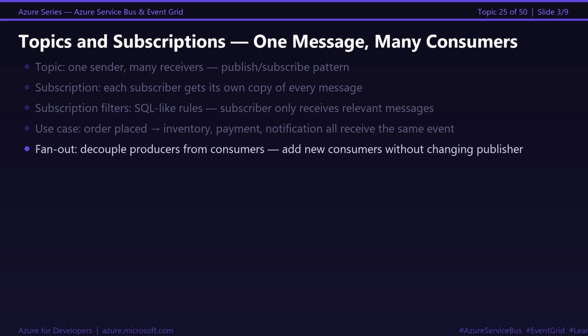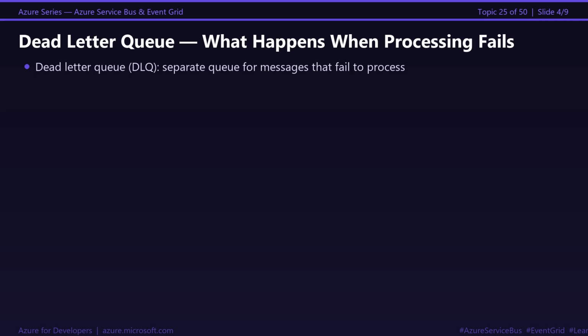Every messaging system needs an answer to this question. What happens when a message fails to process? The consumer picks it up. Throws an exception. The lock expires. Service Bus redelivers it. Consumer picks it up again. Throws another exception. After 10 attempts, by default, Service Bus gives up. Where does it go? The dead letter queue.